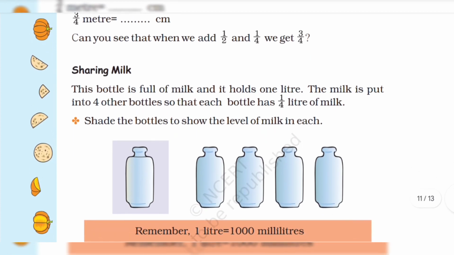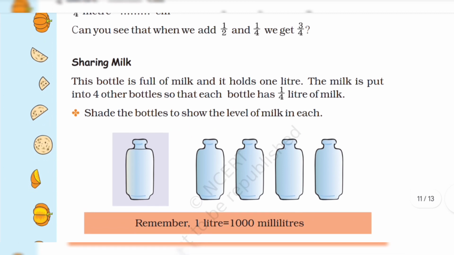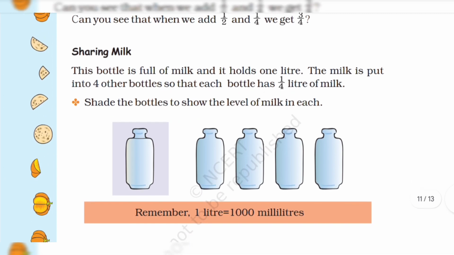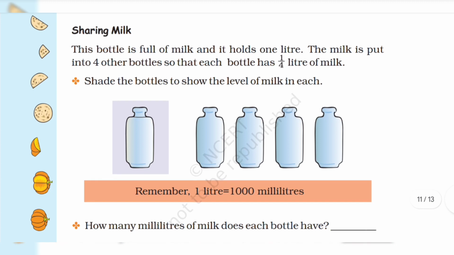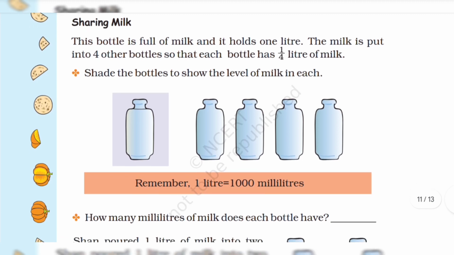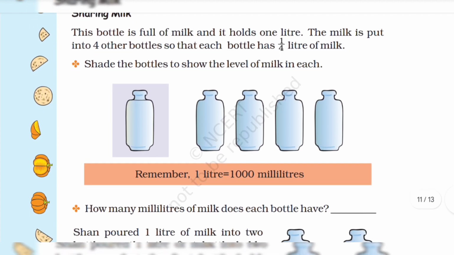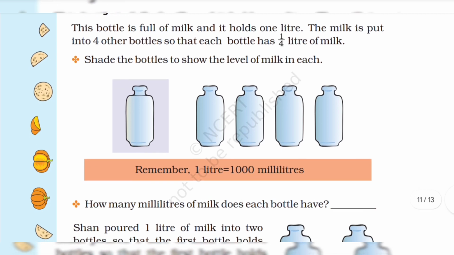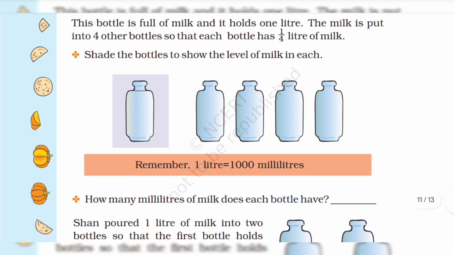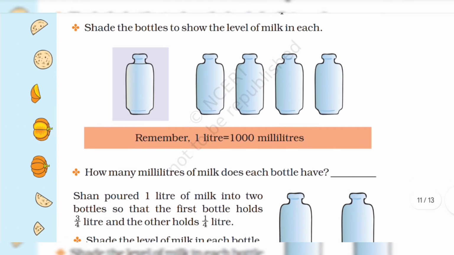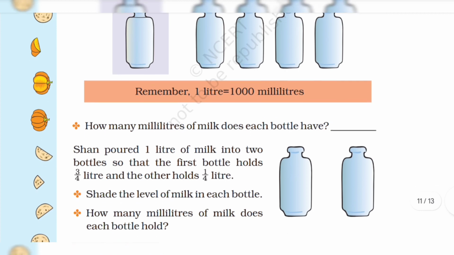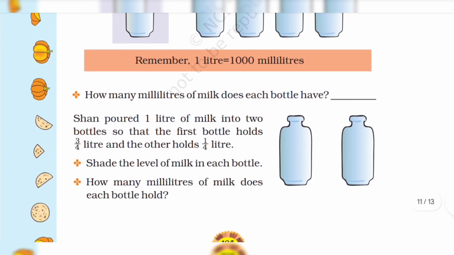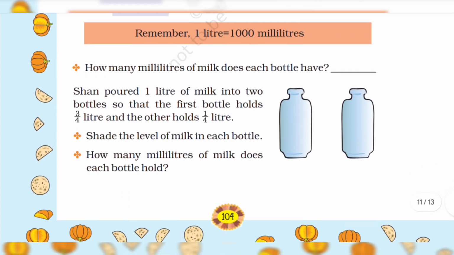Sharing milk. This bottle is full of milk and it holds 1 liter. The milk is put into 4 other bottles so that each bottle has 1/4 liter of milk. Shade the bottles to show the level of milk in each. Remember, 1 liter is 1000 milliliters. How many milliliters of milk does each bottle have?